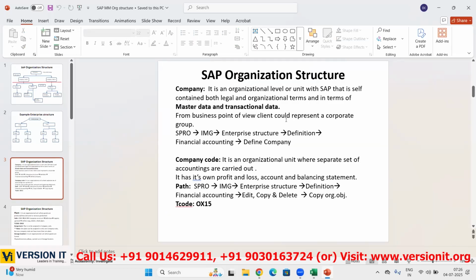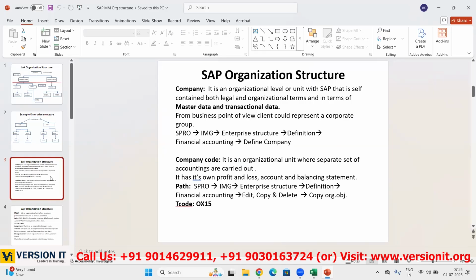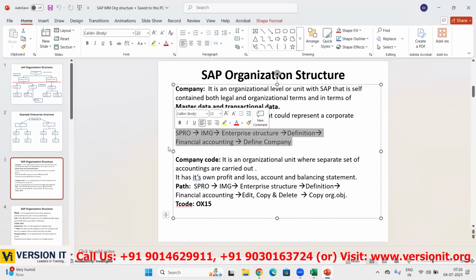Now, from a business point of view, the client is nothing but the corporate group. This top-level company is nothing but the corporate group. Volvo Group or Kia Group, these are all corporate level, right? How to create it in the SAP system, there is a path. I'll show you shortly how to create that.